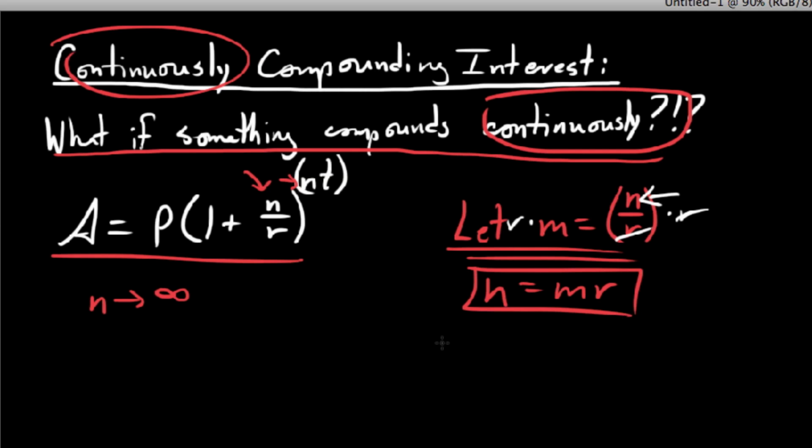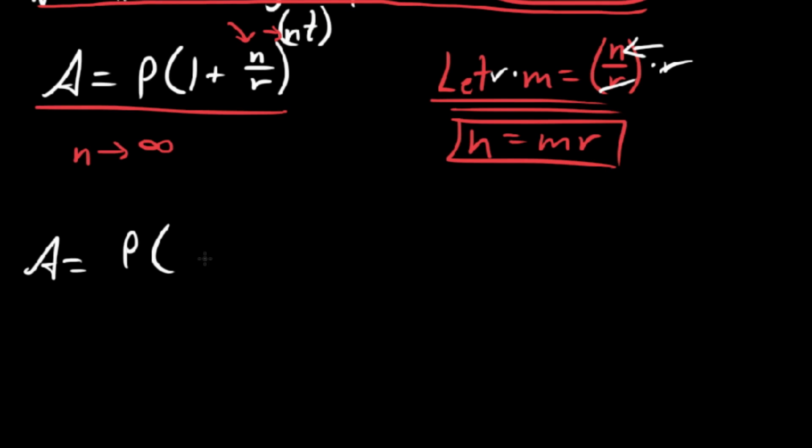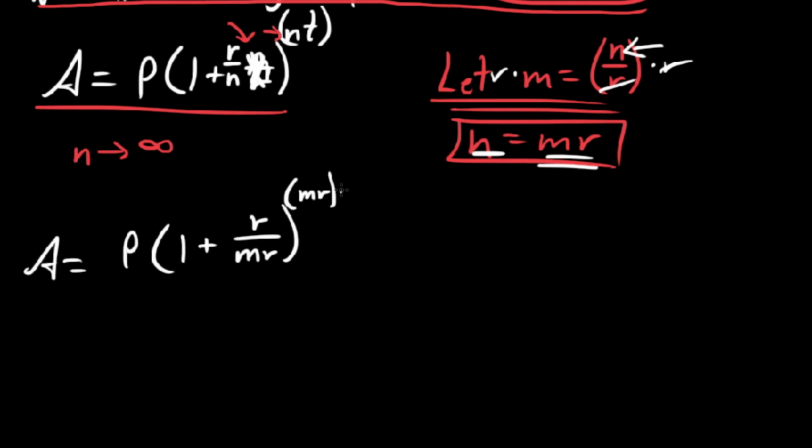So using this definition of n, let's take a look at our formula for the amount in a bank account again. We say A equals P times one plus, excuse me, I've got something backwards here that's kind of embarrassing. This is r over n, of course, r over n, and n we know is mr, all to the nt, but of course we know n is the same thing as mr and t. And I love this example because it spells Mr. T. But anyways, that's neither here nor there.